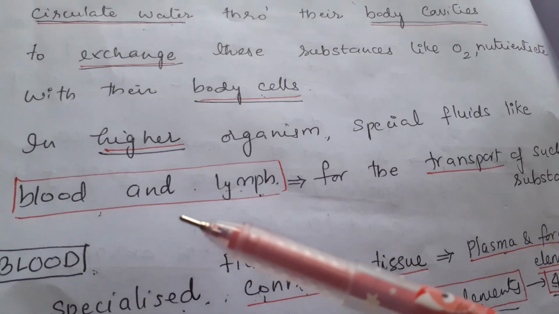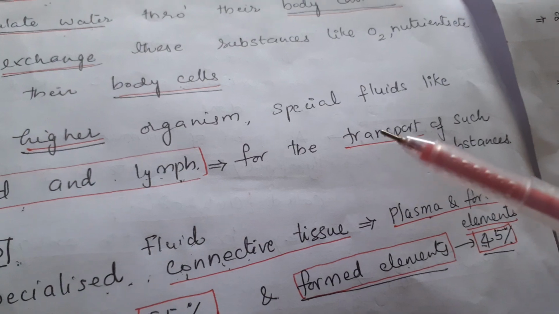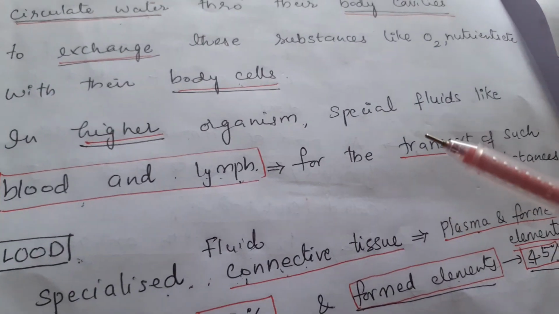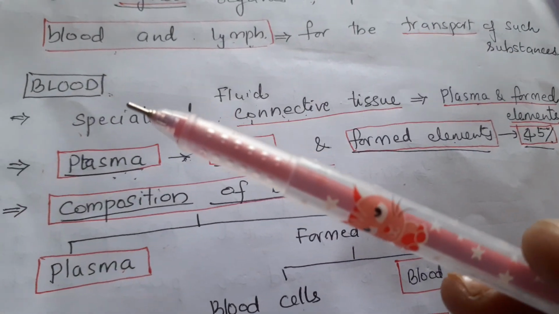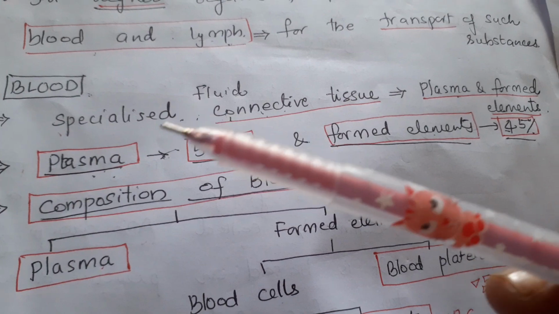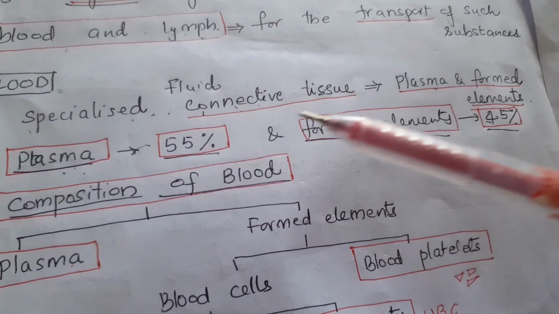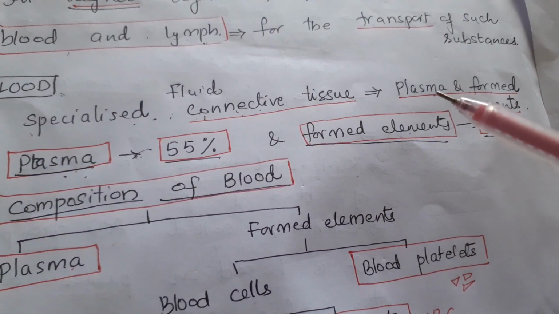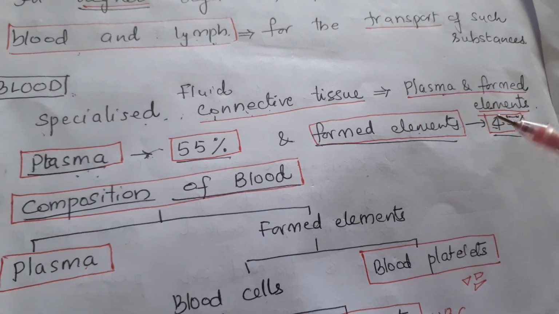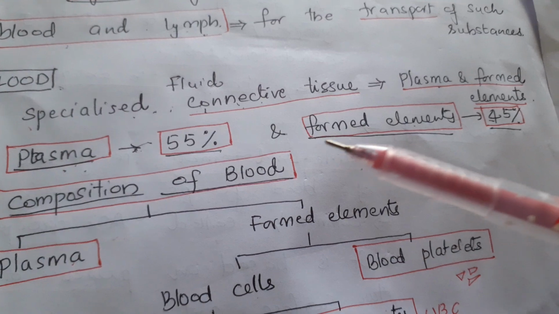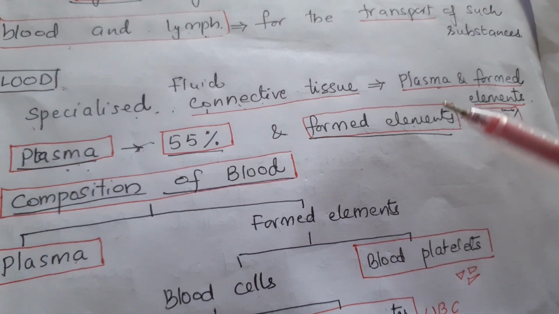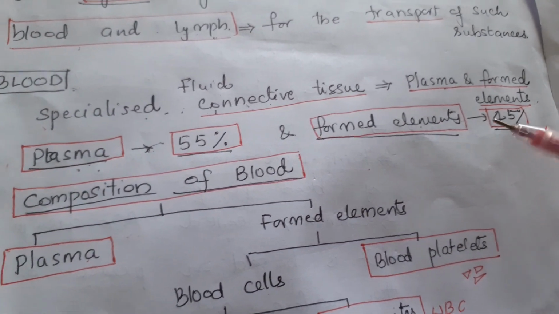special fluids like blood and lymph are present for the transportation of substances like gases, nutrients, hormones, etc. If we come to blood, this is a specialized fluid connective tissue. It consists of plasma and formed elements. Plasma constitutes 55% of the blood, whereas formed elements constitute 45% of the blood.